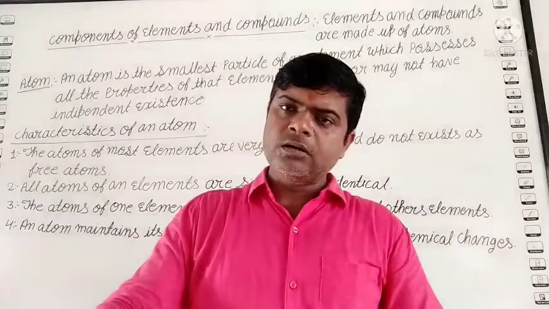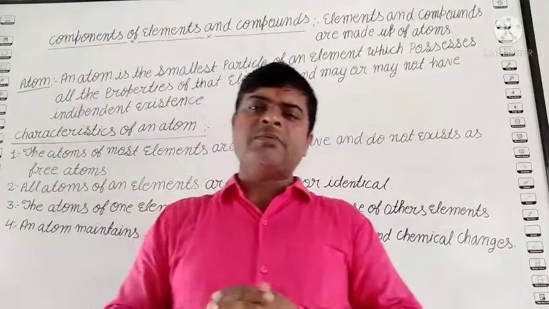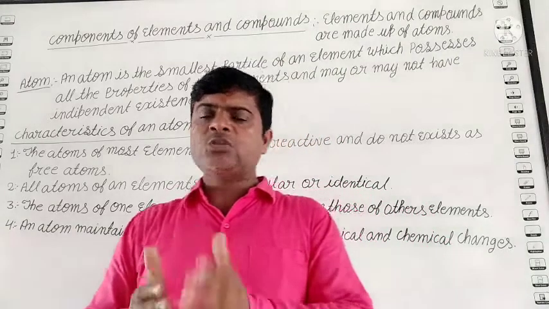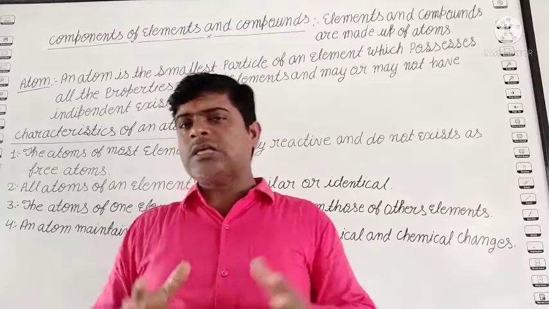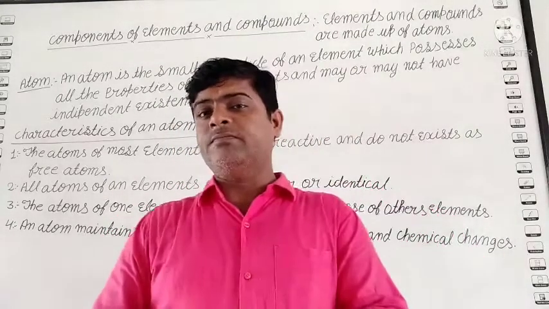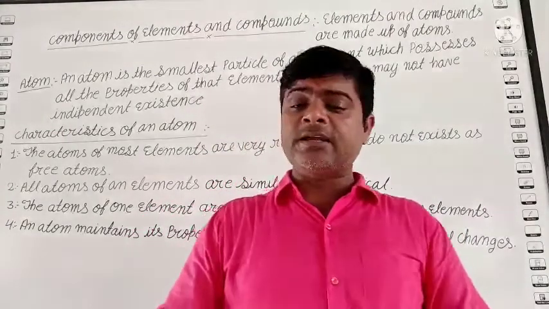And compound? A compound is also a pure substance. When two or more different types of atoms join together, it forms a compound, and their ratio is fixed. But the student's question is, how do all the elements and compounds become formed? They are formed by the atom. So the student's question is, what is an atom?